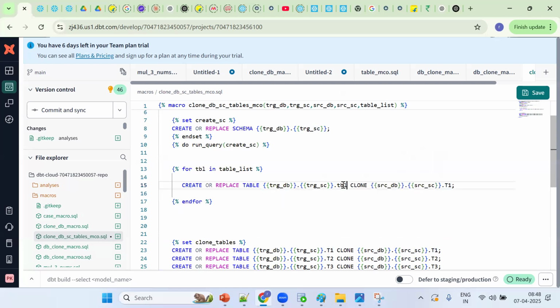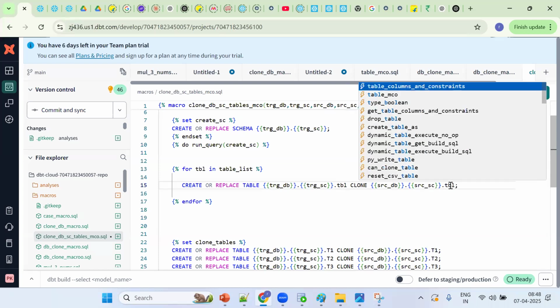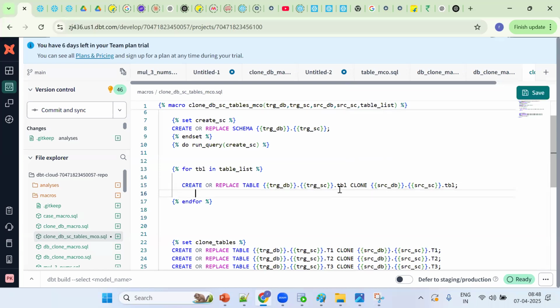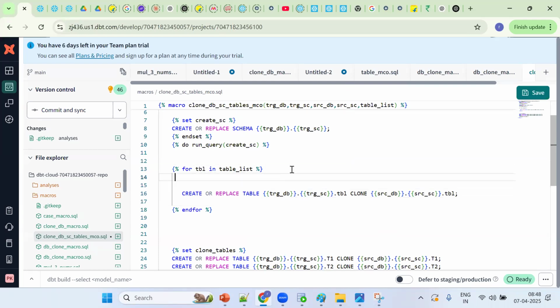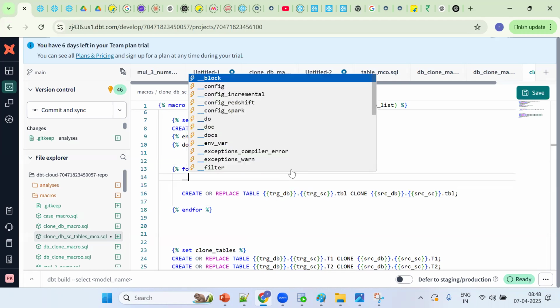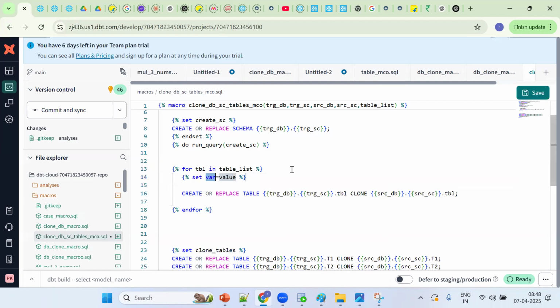So TBL. Okay, what about this one is coming from TBL? Now see what happened: instead of writing like this, I'll go for variables. So the variable concept will be there. Tell me how to define the variable, using underscore underscore set. I'll explain in one second. So variable, source table.